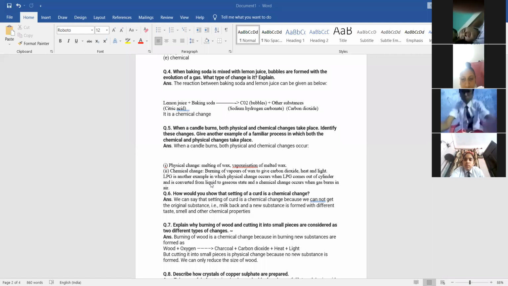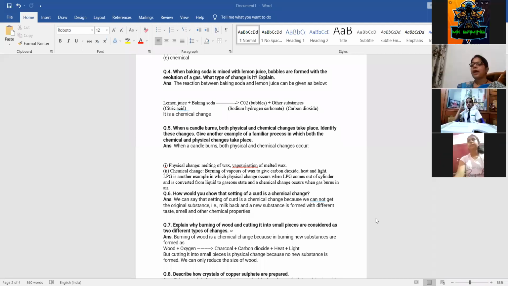Okay, and chemical changes, when it burns in the air, it is the chemical change. So both types of changes take place there.